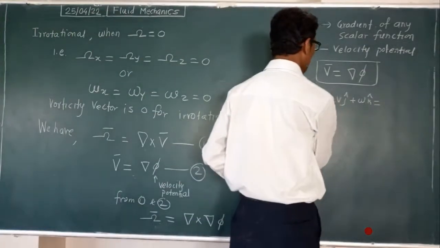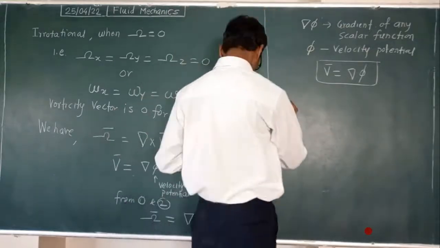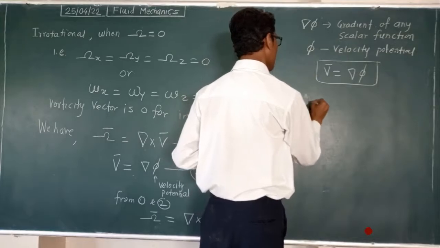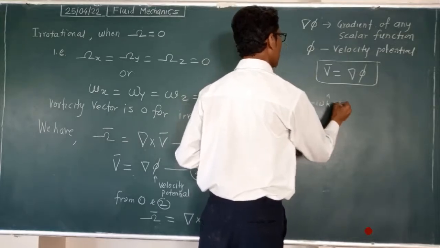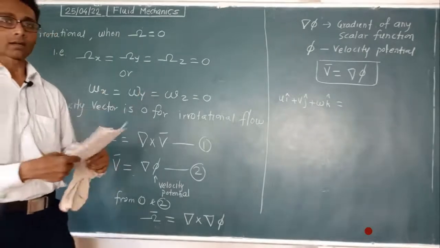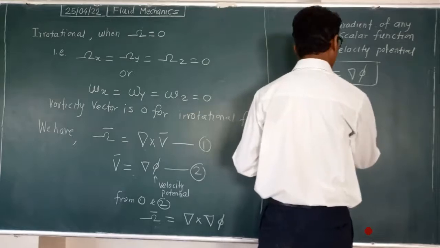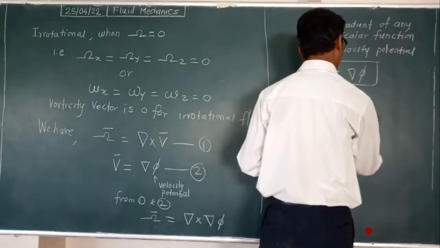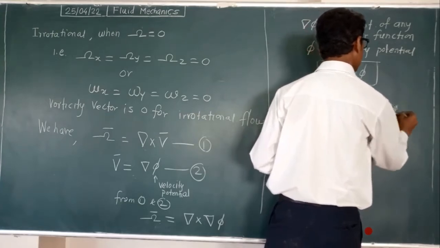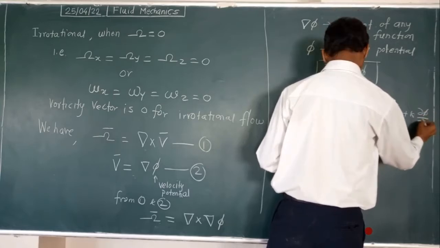I will write here on the left side because we need more space: u i hat plus v j hat plus w k hat, velocity vector. Similarly, the del operator for phi: i into del phi by del x plus j into del phi by del y plus k into del phi by del z.